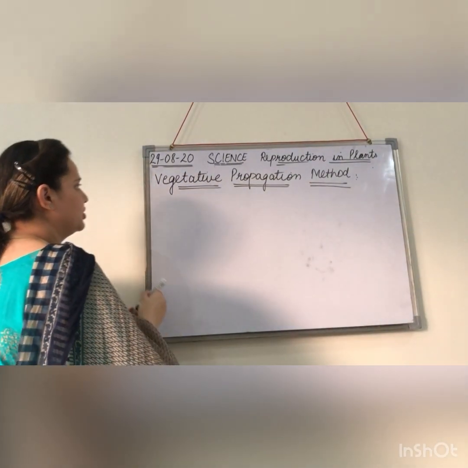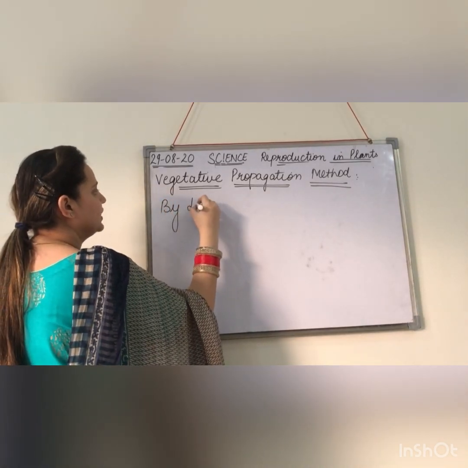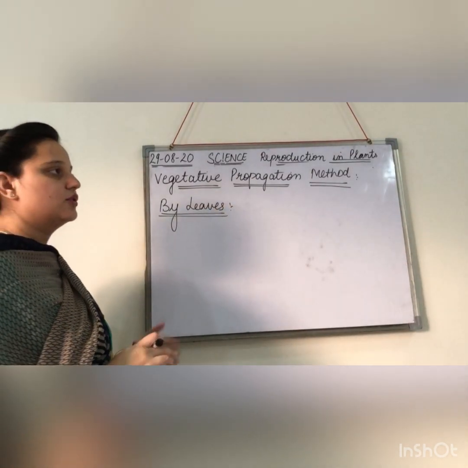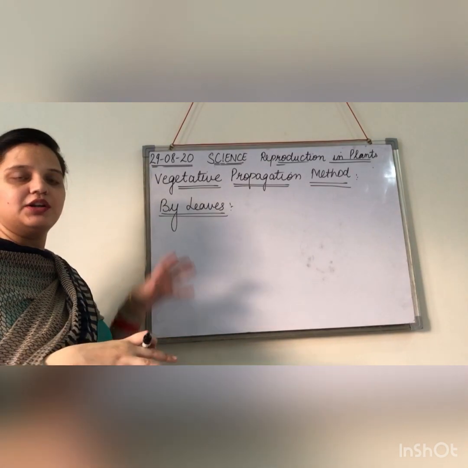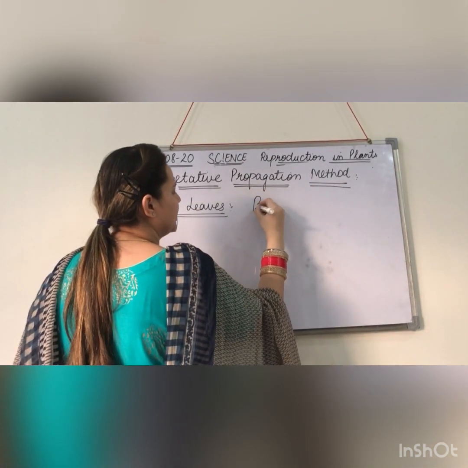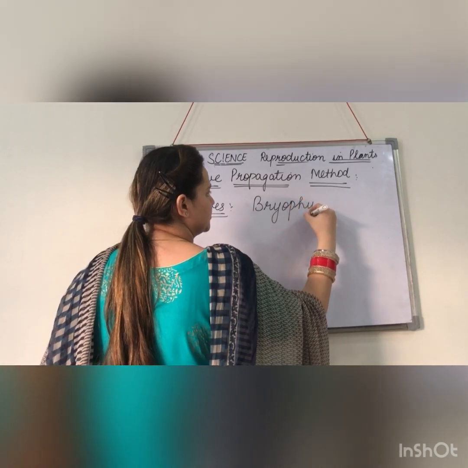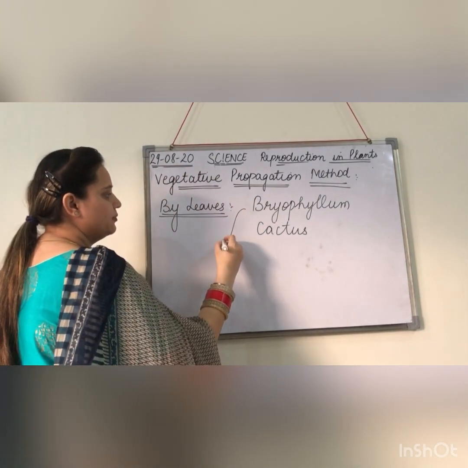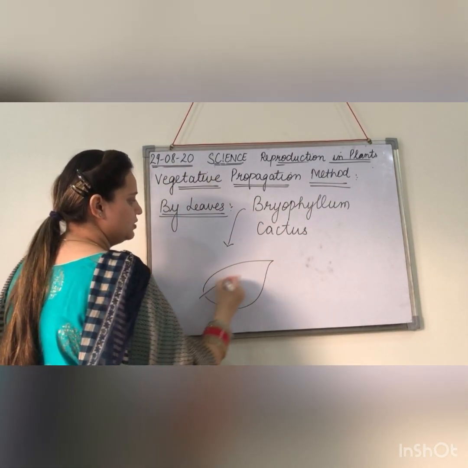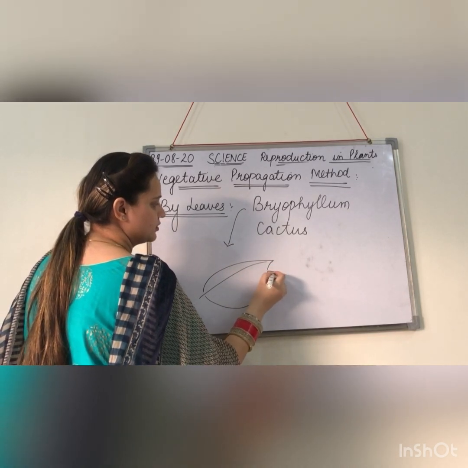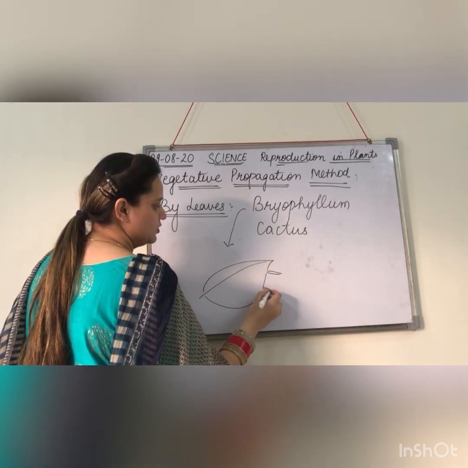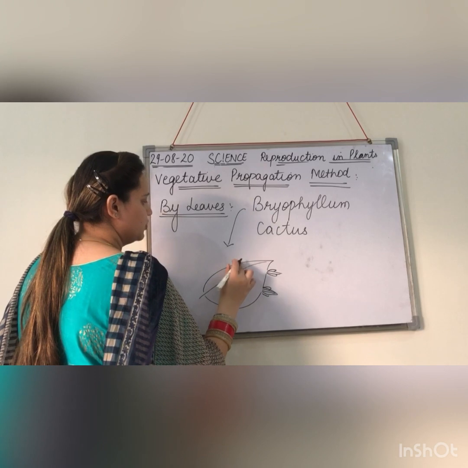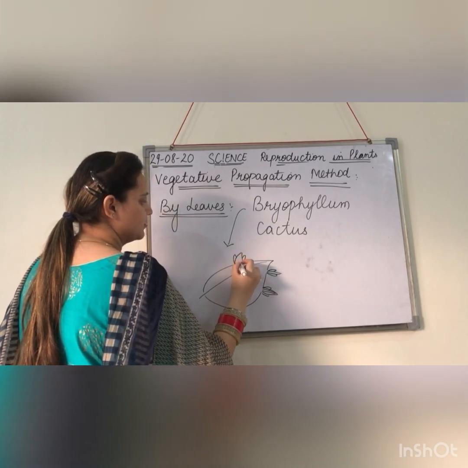is vegetative reproduction or vegetative propagation by leaves. Now we are using the leaves. This vegetative propagation method by leaves is most common in case of bryophyllum and in case of cactus. In case of bryophyllum, between the margins of the leaves there are buds. Here you will see that there are different buds present between the margins of these leaves, right?